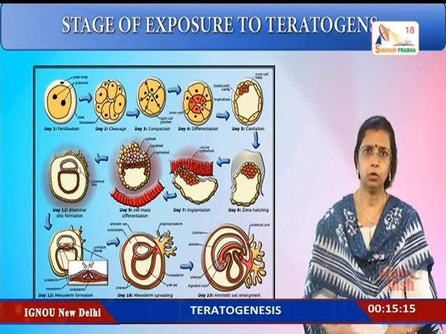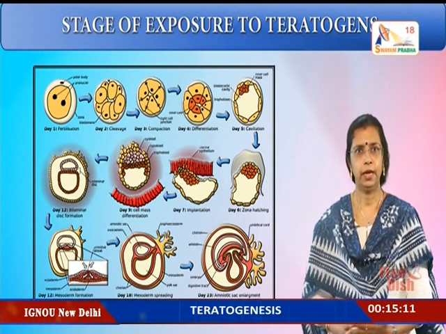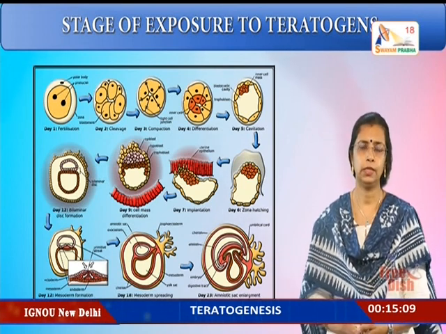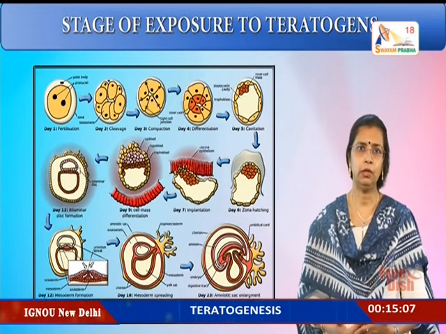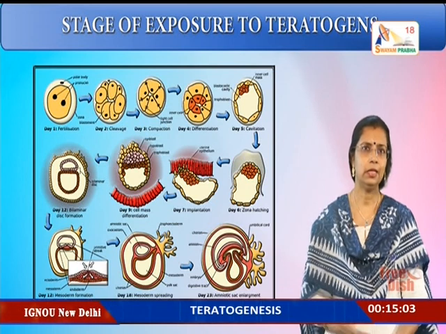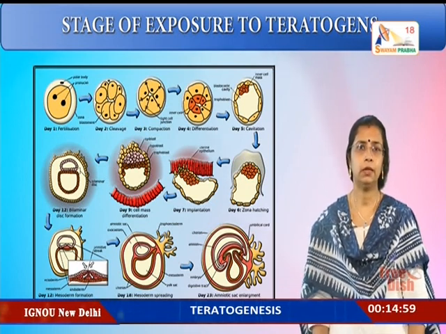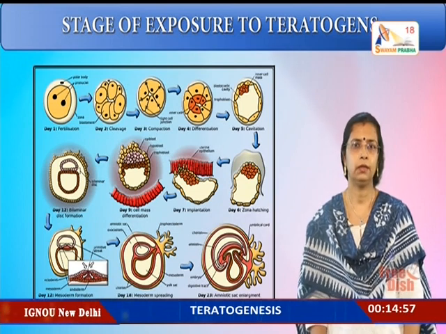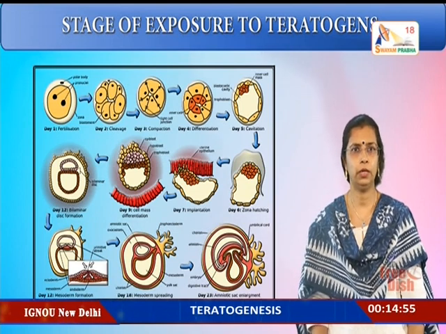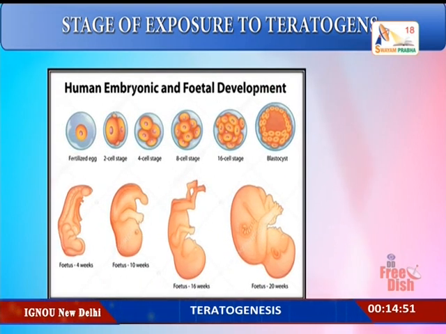The same way for the mother also, because everything passes through the placental barrier and through the cord, any chemical or any toxicant, anything that the mother is inhaling or ingesting, can easily be transferred to the growing child. So these are the processes that occur till the stage of organ formation. Now this is the human embryonic and fetal development.